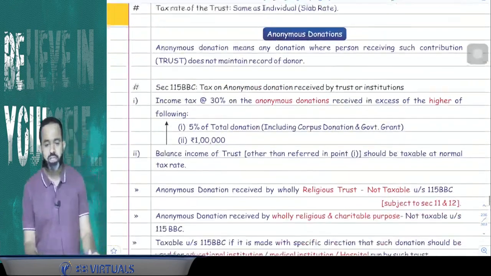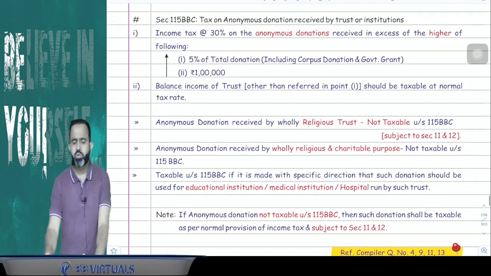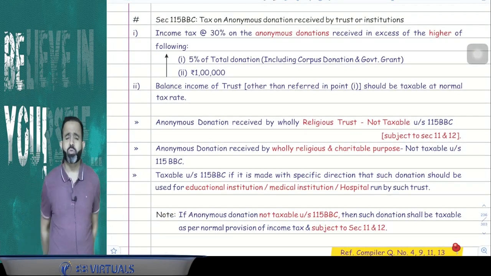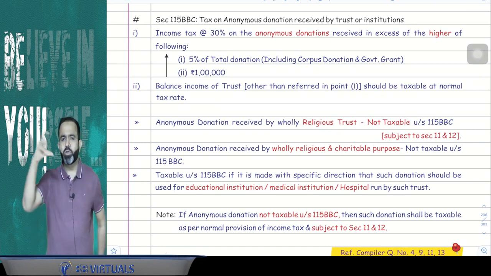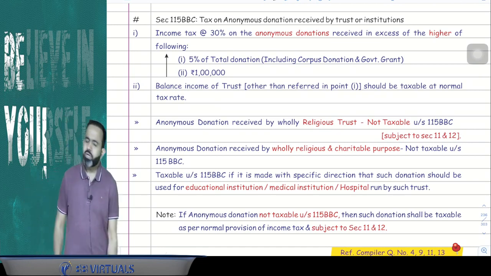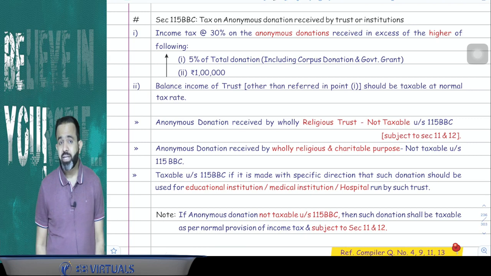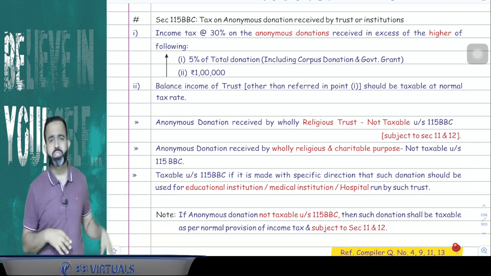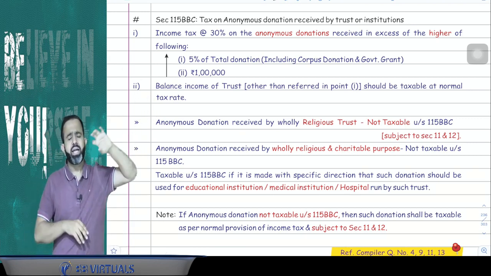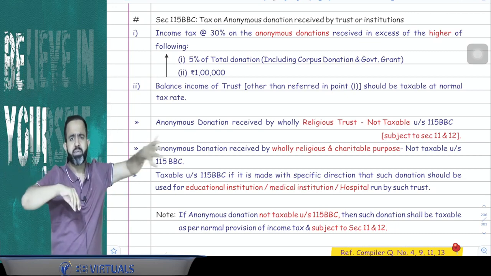Yes. Now the next section is related to anonymous donation. Anonymous donation means unknown donation, like in Tirupati Balaji, that hundi donation is called anonymous donation. So, guys, is anonymous donation taxable at the rate of 30%, or will anonymous donation be part of the income of the trust, and that will also be the 15%, 85% and all?